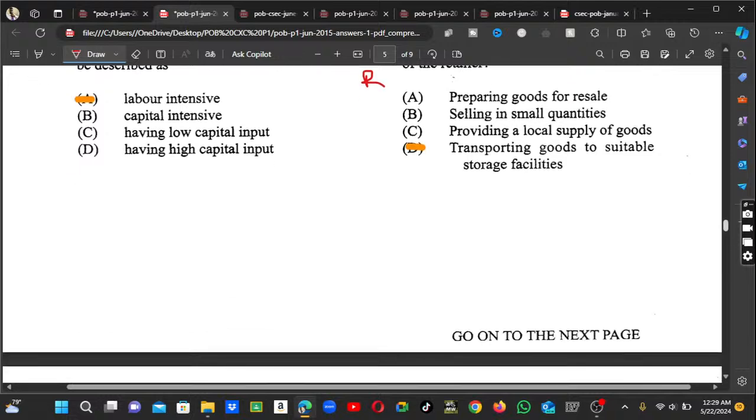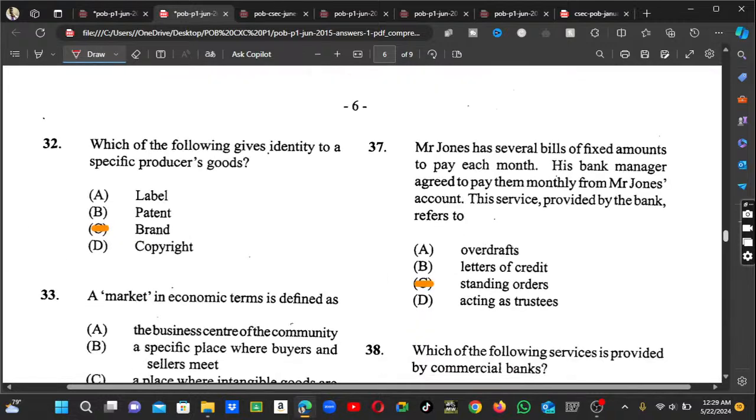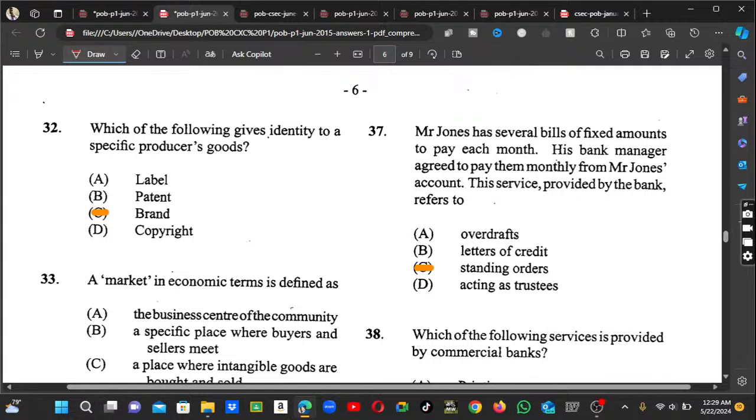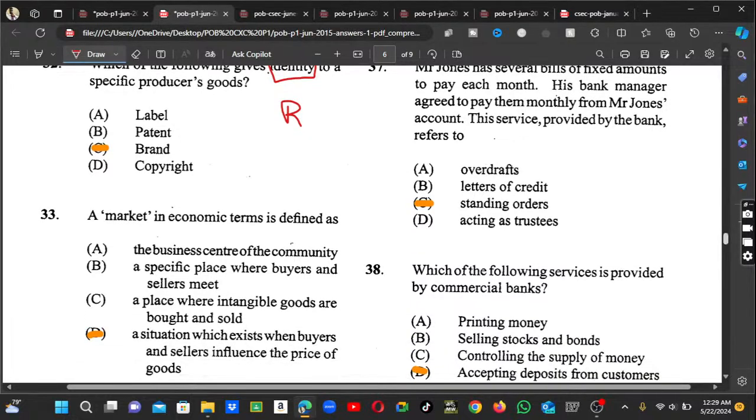That's it, alright? So moving along to number 32. Which of the following gives identity to specific goods and services? This one is a repeated question as well. So the answer would be brand. We're talking about identity, such as our name. For example, for companies we have KFC, we have Burger King. That's what gives them their identity in regard to their specific producer goods. So that would be their brand.